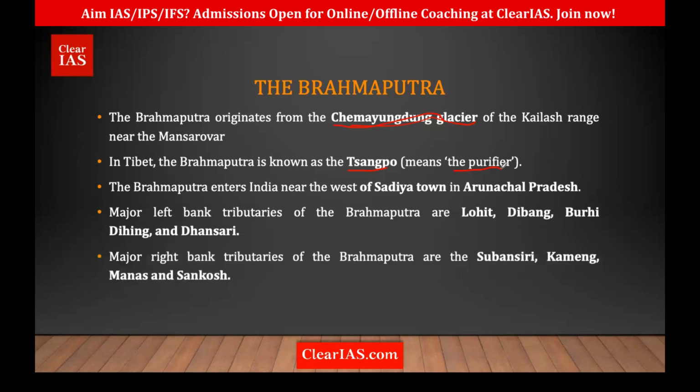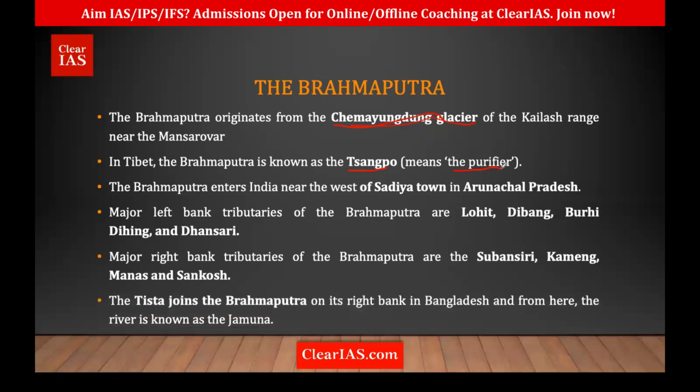So we'll see this in pictures, so it will be much clearer for you. Brahmaputra, left bank tributaries: Lohit, Dibang, Buri Dihing, and Dhansiri. And right bank ones are Subansiri, Kameng, Manas, and Sangposh. So the location is more important. And in Bangladesh, the Teesta joins Brahmaputra. After flowing to Bangladesh, Teesta is joining the Brahmaputra and then it is called Jamuna.